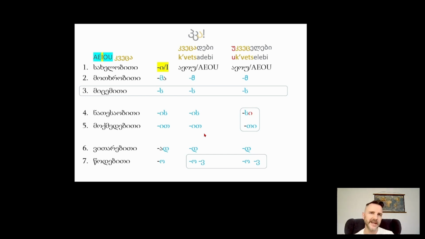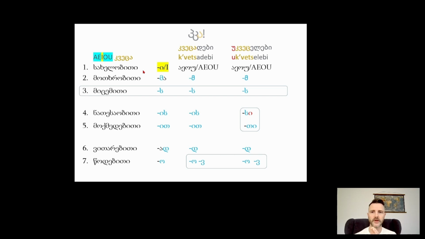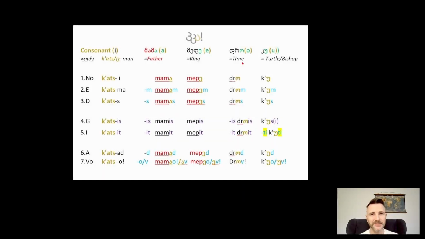One thing I like to nerd out a bit, so on a geeky perspective, look at this word here, sachelobiti. That's our nominative. Chemi sachelia deo. That's my name. Name, the Latin nombre. So nombre means name, sacheli means name. So in fact, sachelobiti, if we really look at it, has exactly the same root as nominative. I wish it was as straightforward with the others, but we'll get to that in another slide, I think, but not today.